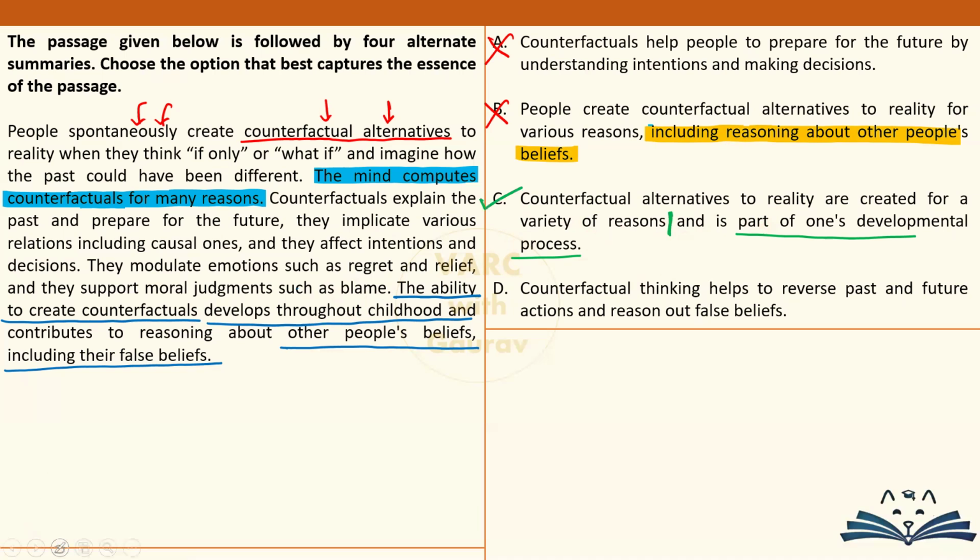Option D is very, very laughable. Time machine or what, does it help to reverse past and future decision? What the f? This is not some time machine that we are handling. Okay. So once again, as you can see, both summary questions are very reasonable, very doable. So if you get them right, without breaking a lot of sweat, you are plus 6 marks without a lot of effort. Amazing. Who doesn't want it? Okay. Let's go to the next question category.